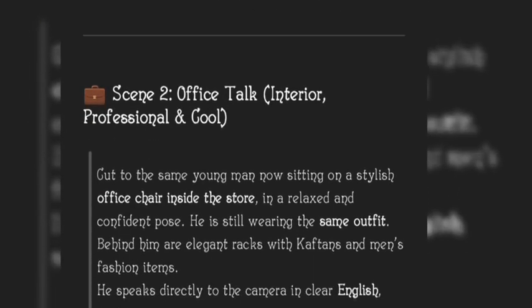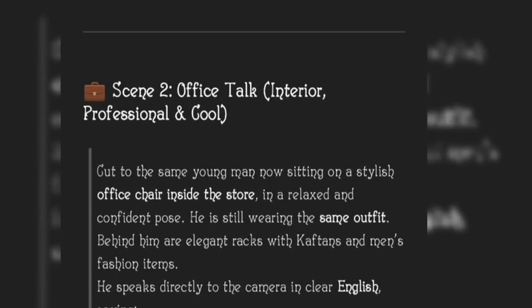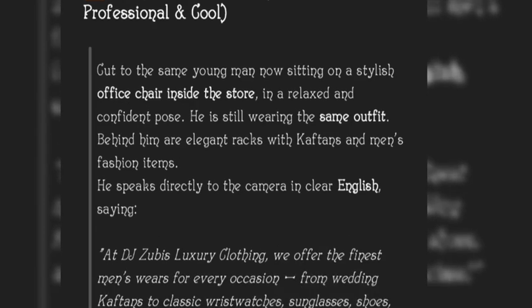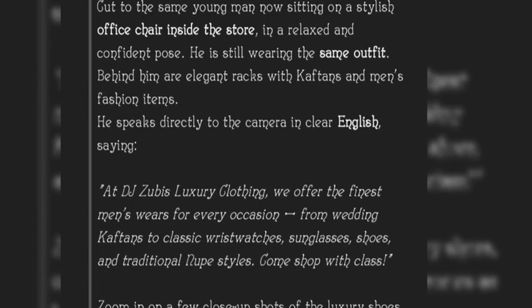So as you guys can see, this is the second prompt here. Earlier, if you observe what I was telling ChatGPT, I told it to give me scene 1, scene 2, scene 3. As you can see, scene 2, talking office talk, so the cuts are the same. This is the prompt it gave to me.